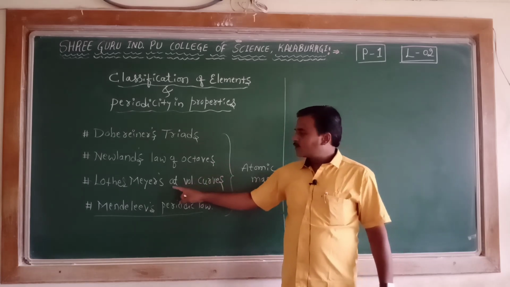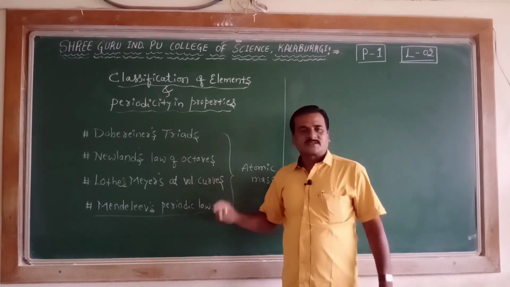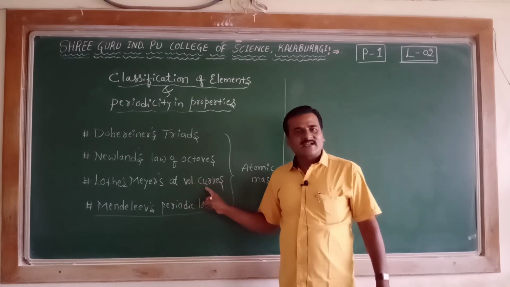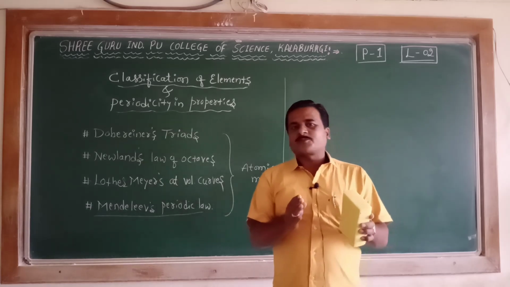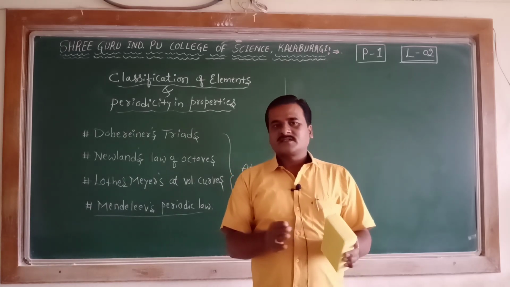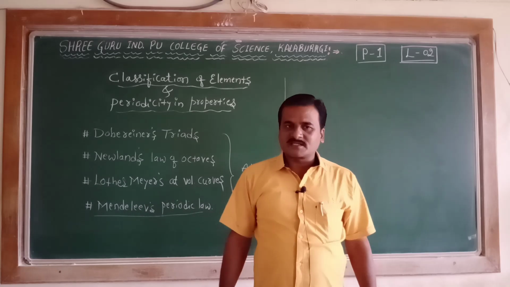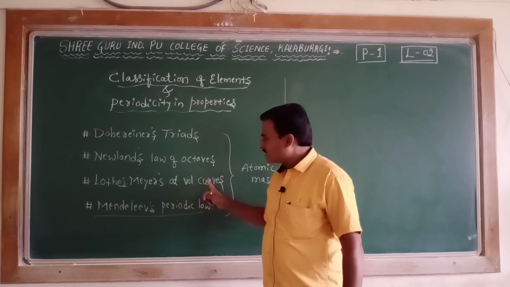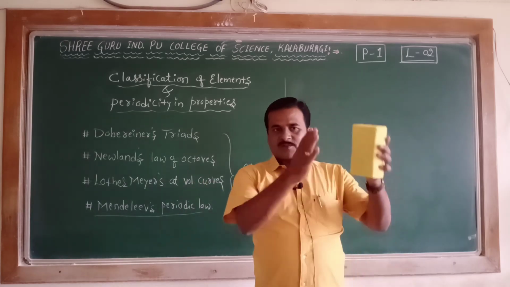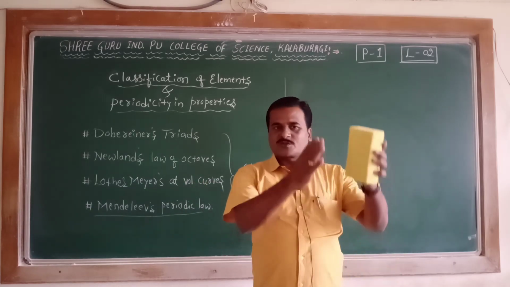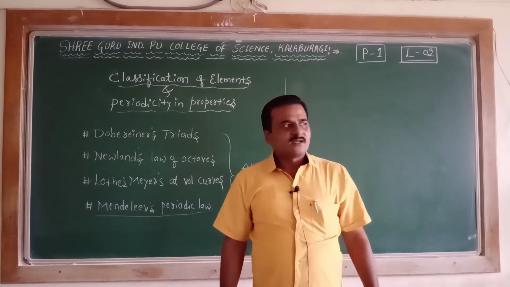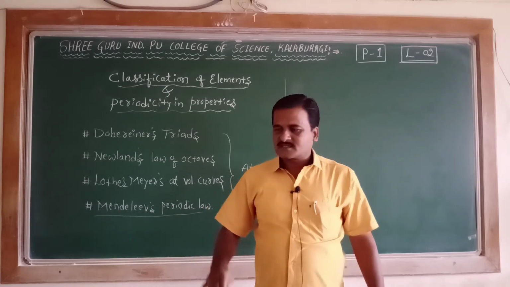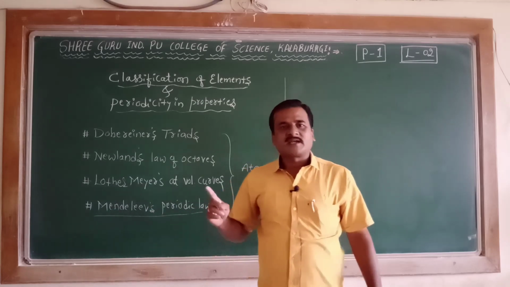Next, Lothar-Meyer atomic volume curves. What did Lothar-Meyer study? He took the physical properties of elements with respect to atomic masses and obtained a curve called the atomic volume curve. He plotted the values of atomic volume along the y-axis, and the atomic masses of elements along the x-axis. He obtained a curve.